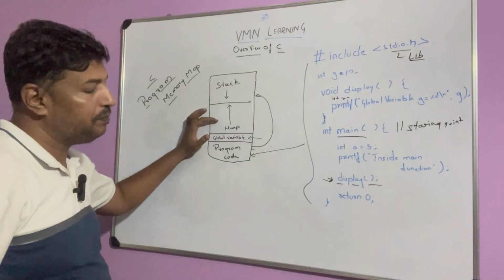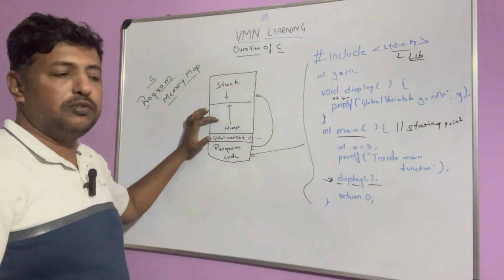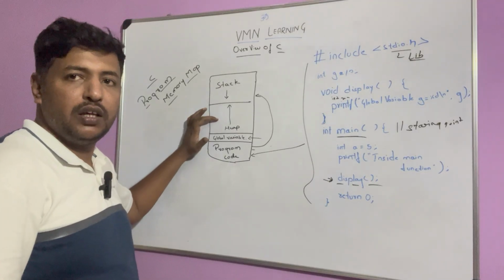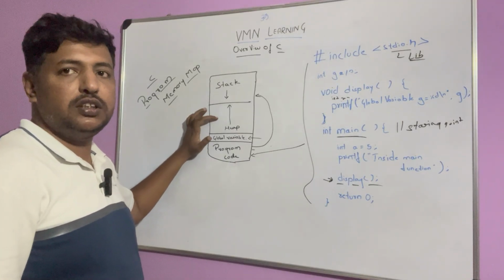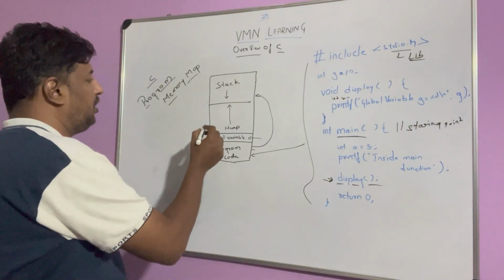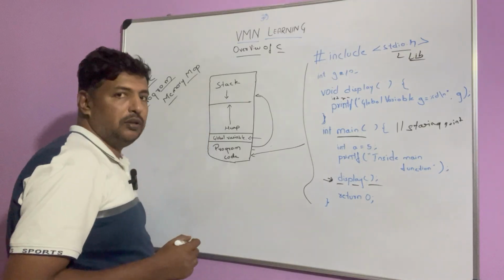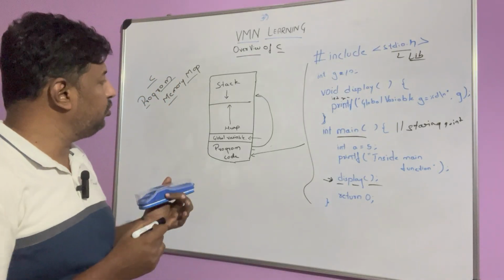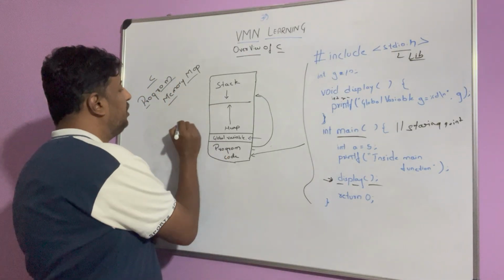And the heap: we have some functions called allocation functions. These are memory allocation functions. There are inbuilt functions which require memory allocation for some variables or some things. If we are using those functions, those things will be allocated here.